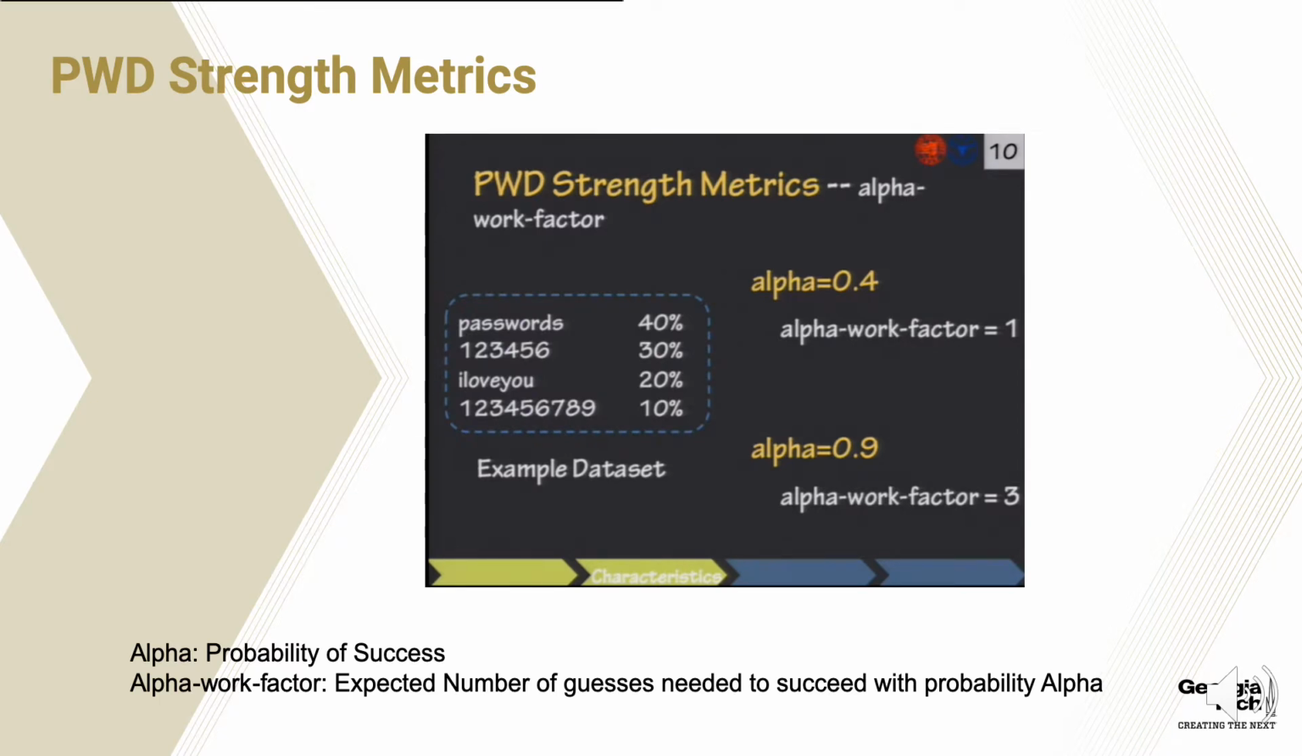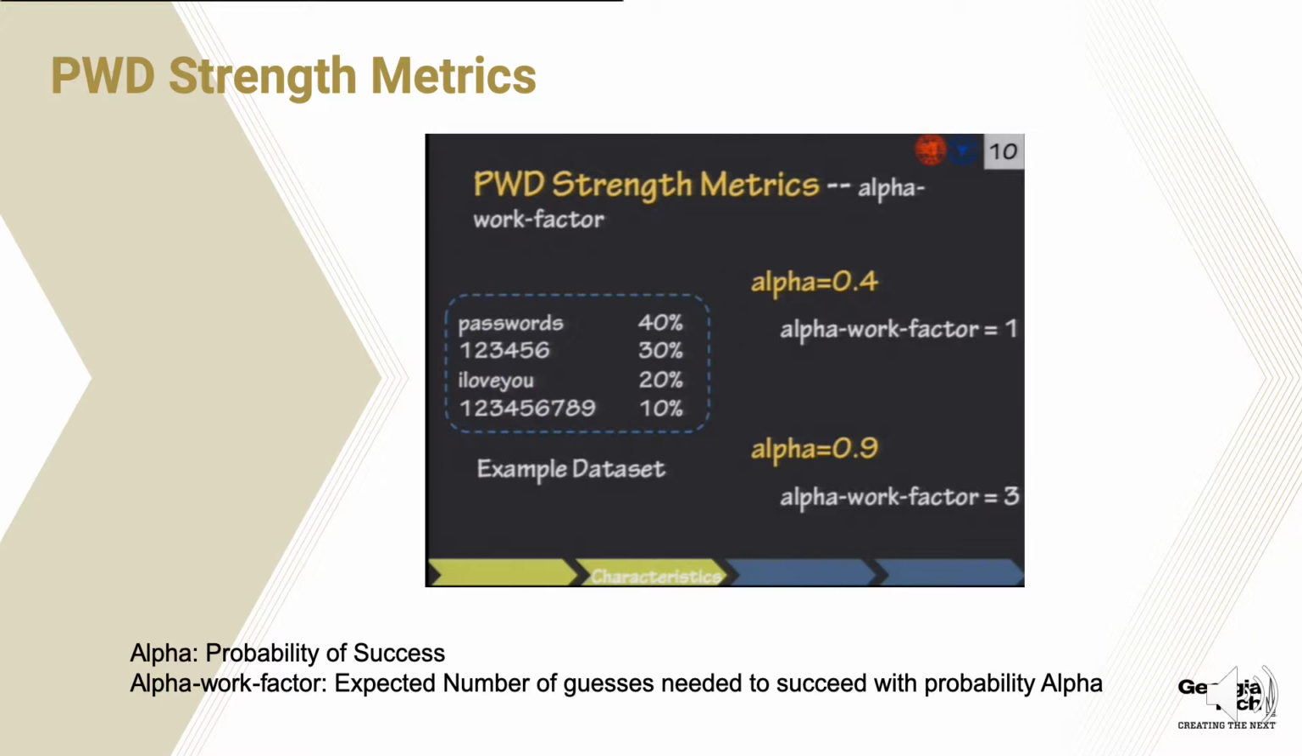Okay, so now let's go to the password strength metric, and here is the definition of how we measure password strength. There are two metrics. The first one is called alpha, which means the success rate of guessing the password, and another one is called the alpha work factor. So if we want to achieve that success rate, how many passwords do we need to guess?